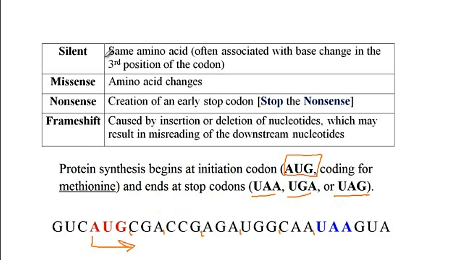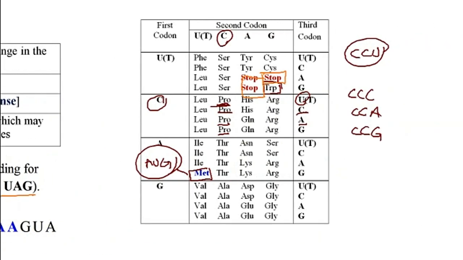Now with the silent mutations, the mutation does not affect the amino acid that the codon is coding for. So for instance, let's say that we have the codon CCC, and then there is a mutation that changes the C into A. So CCA is still coding for proline, the same amino acid that the CCC was coding for before.